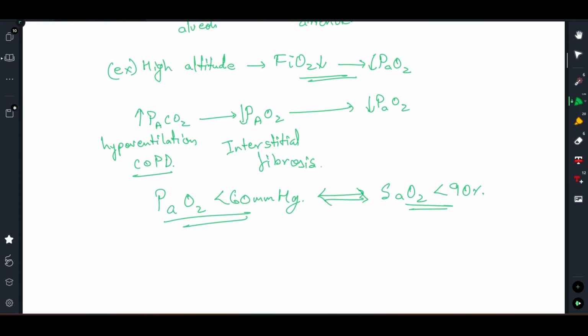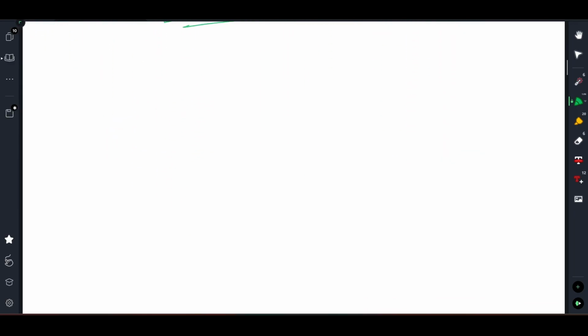Now coming to the third factor for hypoxia, which was reduced oxygen carrying capacity. Right. So who will be the main culprit here? It will be hemoglobin. Now oxygen carrying capacity we are discussing in terms of blood mainly, right? Of the blood as a whole, we are saying if the oxygen carrying capacity reduces, in that case there will be hypoxia, right?